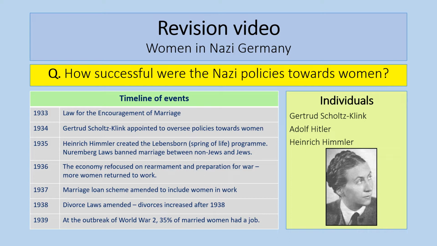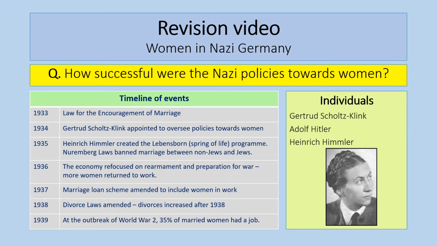So when the Nazis came to power in January 1933, when Hitler became Chancellor, he set about achieving different aims and objectives in different spheres of people's lives, and he wanted to gain control of all aspects of people's lives in this totalitarian society that he was trying to create. So in 1933, he passed a law for the encouragement of marriage.